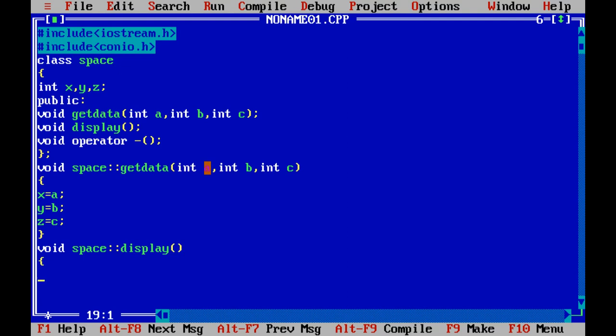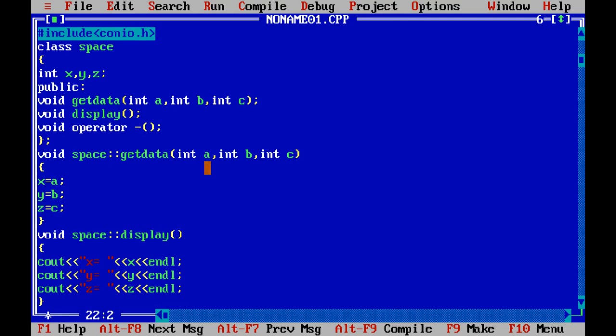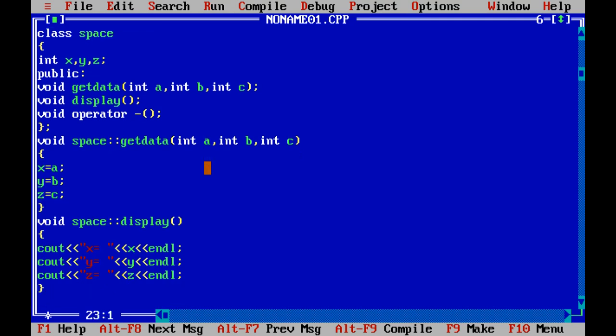Okay, now simply cout x, y and z. cout x equals some space x, and endl, and cout y equals space y and endl, and cout z equals z and endl. Okay, this is only the definition of the display function.